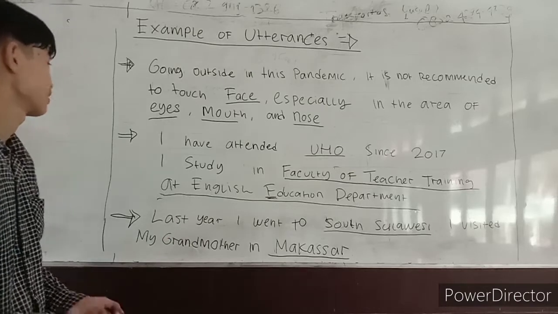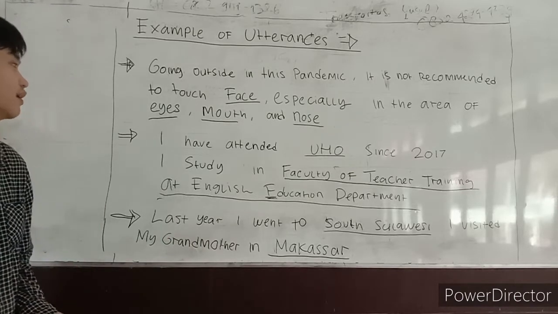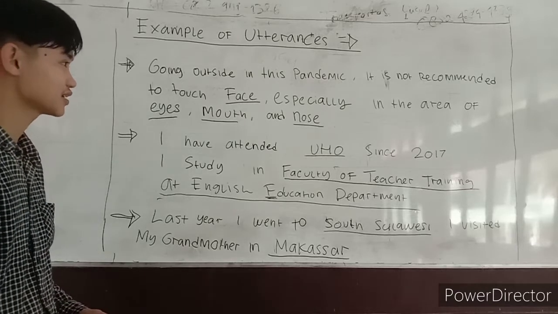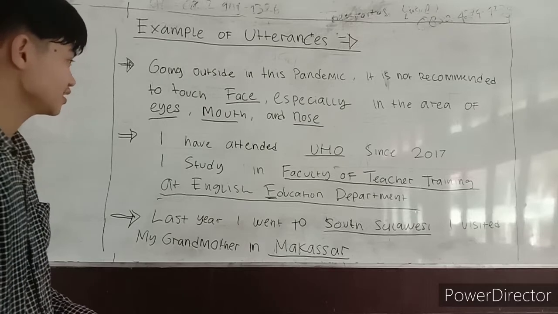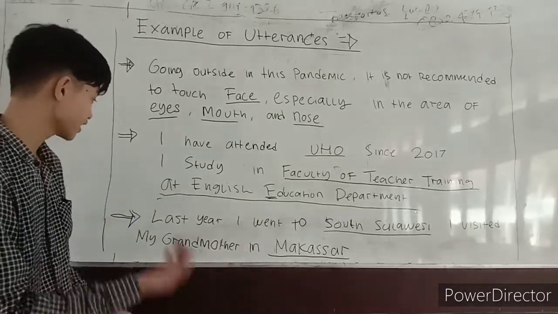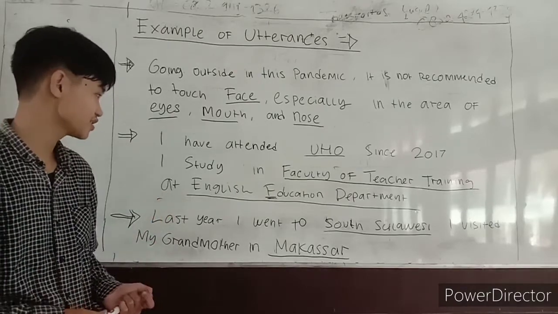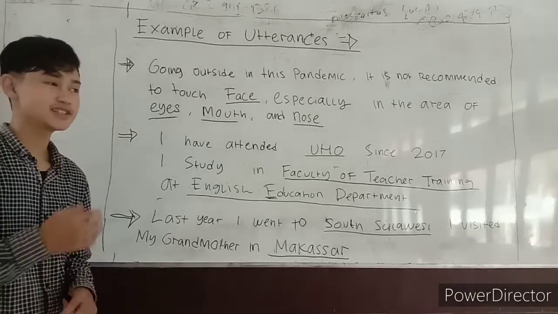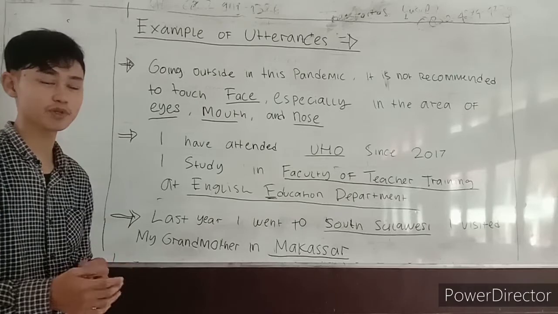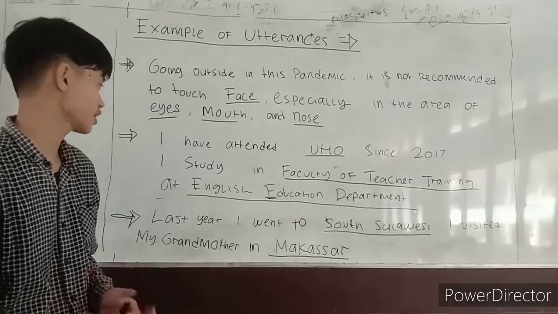And then the second example is, I have attended UHO since 2017. I study in the Faculty of Teacher Training at the English Education Department. This is one example of the relationship between general items, specific items, and even more specific items.